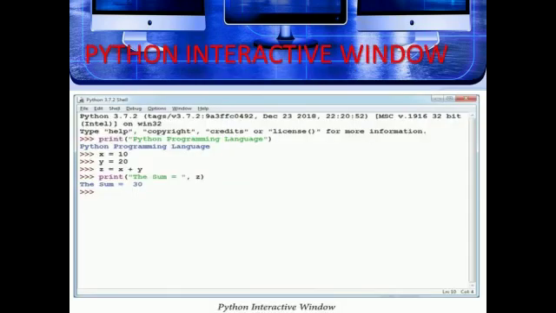Next we are going to see the Python interactive window. Here it represents x is equal to 10, y is equal to 20, z is equal to x plus y, a simple addition program, print of the sum. So the sum is equal to 30, 10 plus 20 is equal to 30.